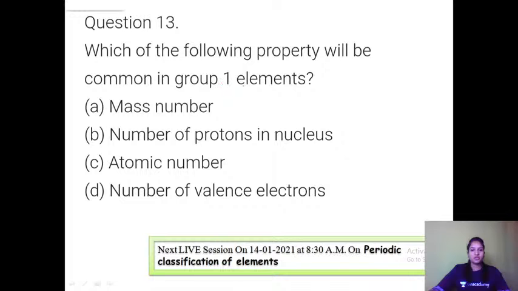Next, which of the following property will be common in group 1? I have told you just now. Mass number cannot be same because atomic numbers are different. Number of protons in the nucleus also cannot be same because the atomic number is varying. Each step there will be new electrons added. Therefore, the number of valence shell electrons remains same in a given group always.